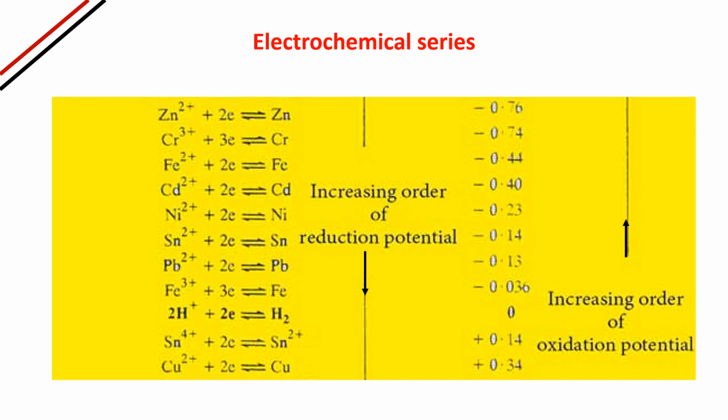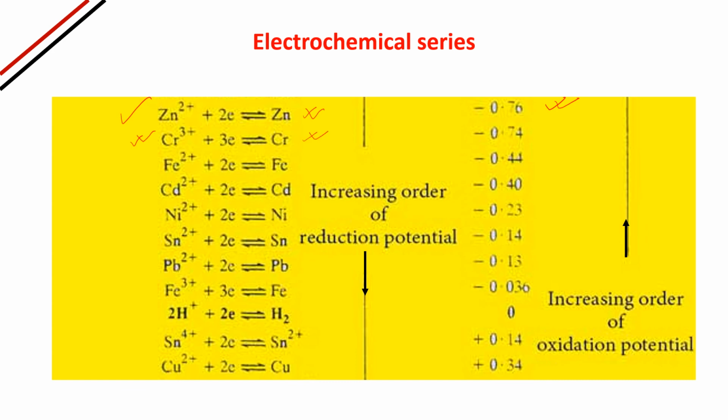This is also an electrochemical series. Some reduction potential values are given. The first one is Zn2 plus. Zn2 plus is accepting 2 electrons, that means reduction is going on. It is forming Zn. Its reduction potential is minus 0.76. Chromium: Cr3 plus is taking 3 electrons and forming Cr.